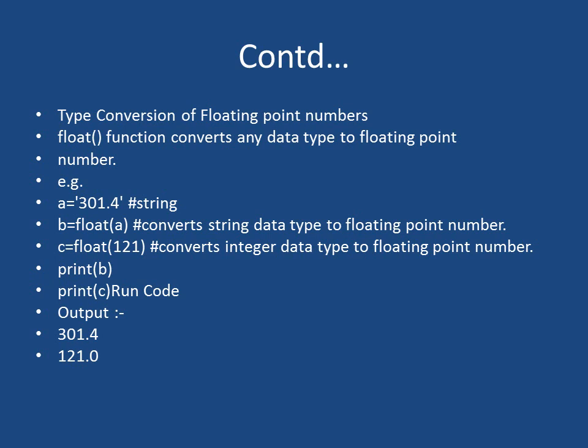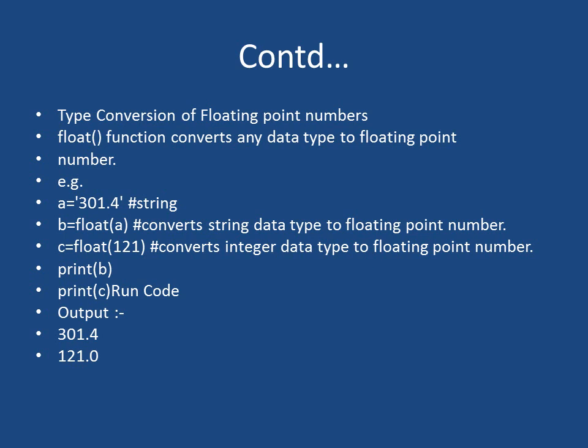Although it's a number, when you put it within single quote or double quote, it is treated as string. Now see, b is equal to float(a). Now the string will be converted into float 301.4.